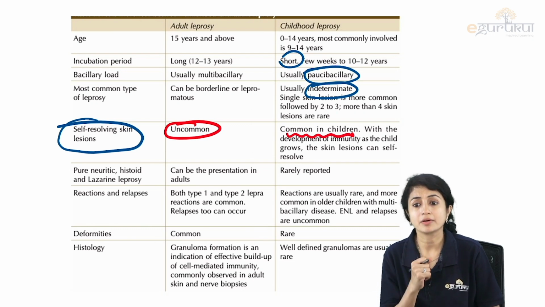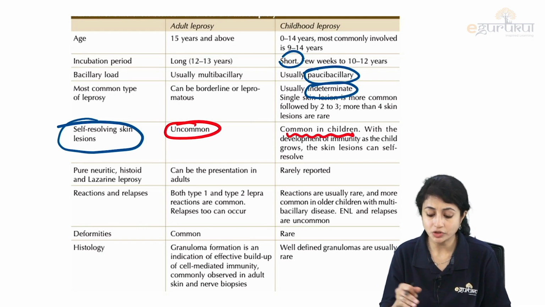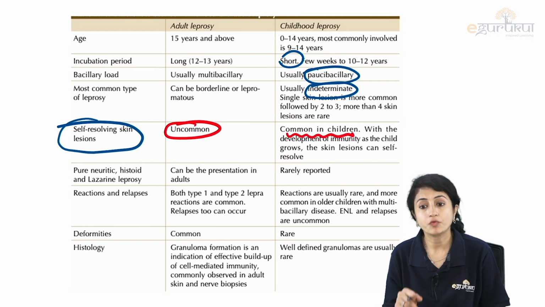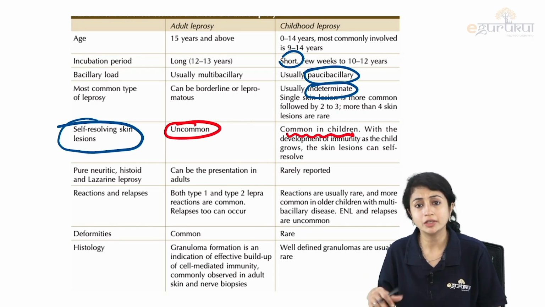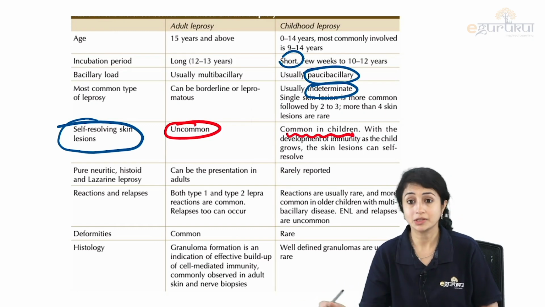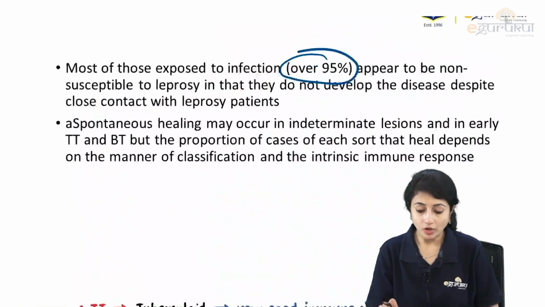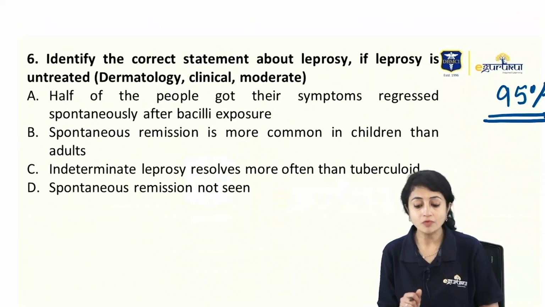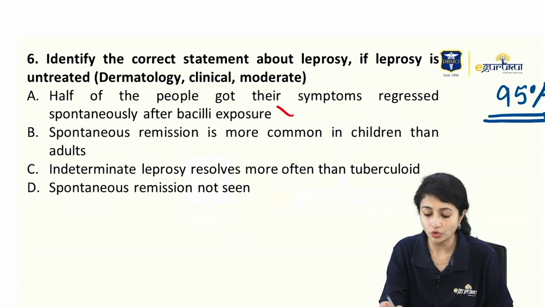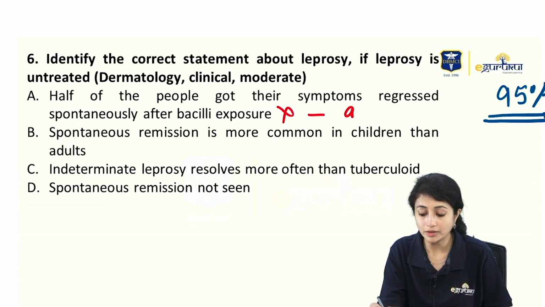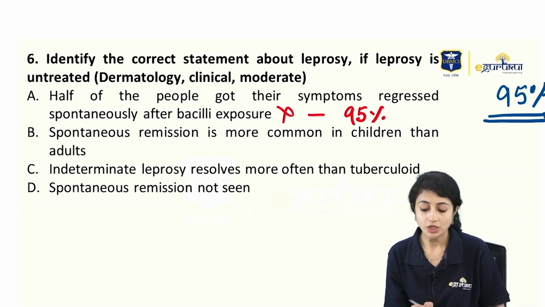Reactions are rarer. Okay? So, it's more common to have reactions in adults. Deformities are rare. So, deformities, reactions, rare types of leprosy, they're all rare. So, childhood leprosy is good prognosis leprosy. Now come back to the question here. Half of the people got their symptoms regress spontaneously after bacillary exposure? No, it is more than 95%, not half.